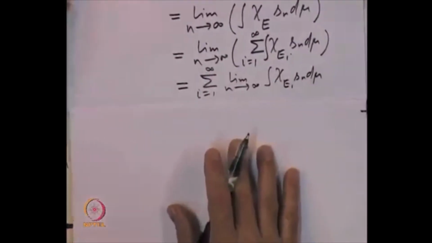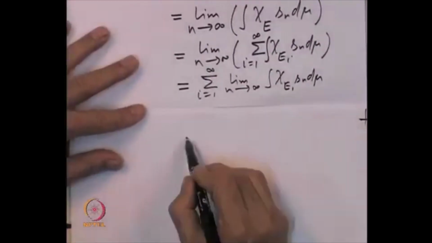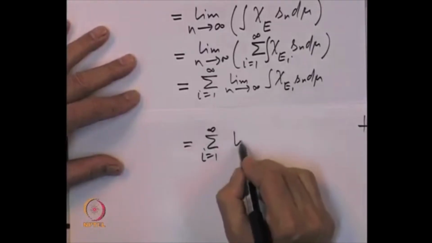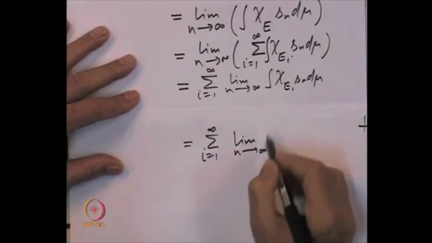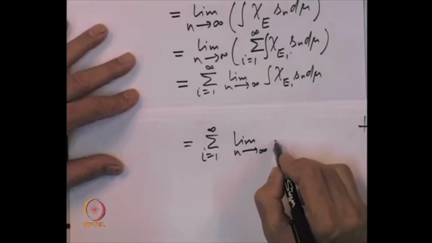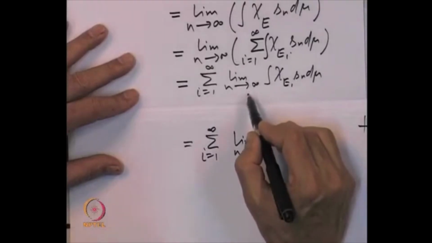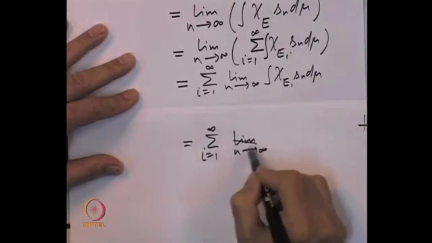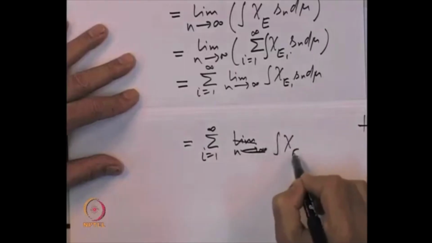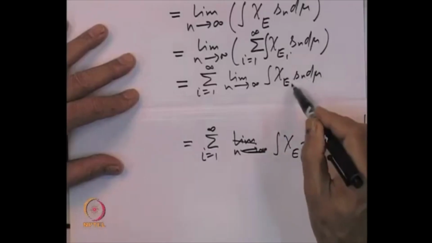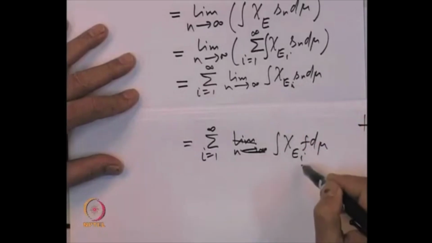And now, we simply observe that this limit is nothing but the integral of chi E I f d mu, because S n is increasing to f, so chi E I times S n increases to chi E I times f.